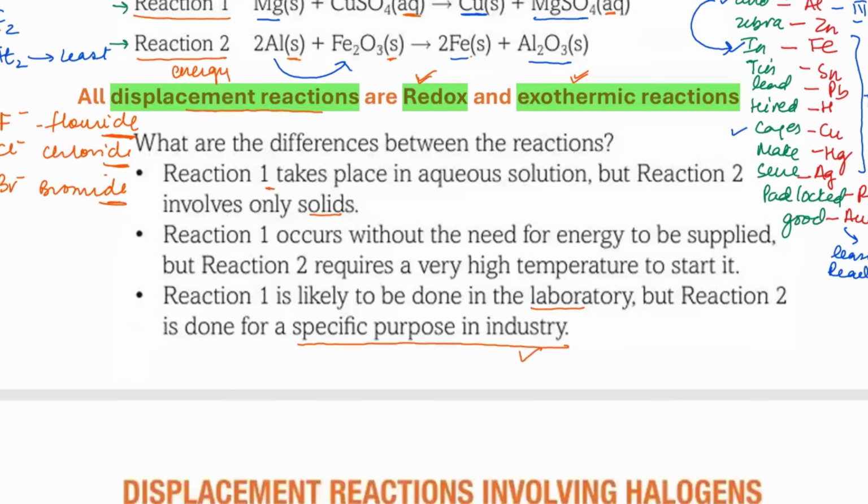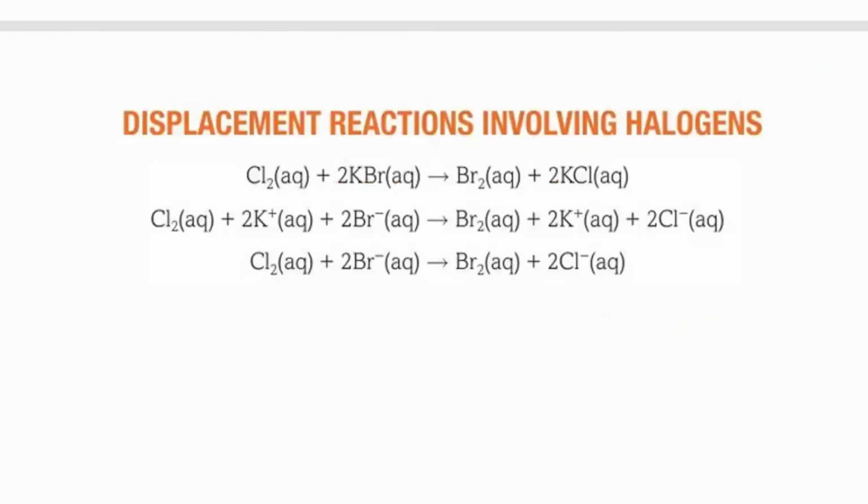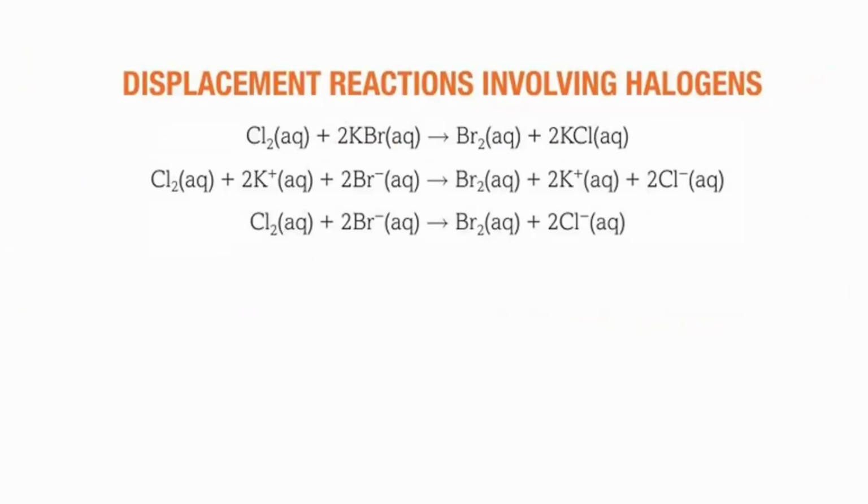Okay, so that is what they're talking about. Then they are giving you the displacement reactions taking place in non-metals. I've already talked about it. So for the halogens, the more reactive displaces the less reactive. So we have the order as fluorine as the most reactive, then chlorine, then bromine, then iodine, right? So the more reactive displaces the less reactive, and that is how the bromine is being displaced and the potassium chloride is formed.